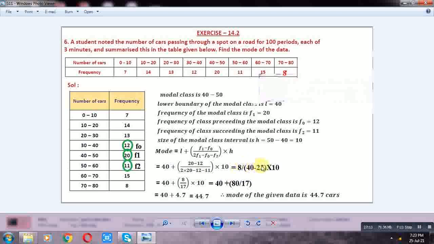40 plus 8 into 10 is 80, by 17. So that is equal to 40 plus 4.7, that is equal to 44.7. This is the mode of the given data. So the mode of the given data is 44.7 cars. Okay children, these are some more examples of how to find the mode of grouped data.